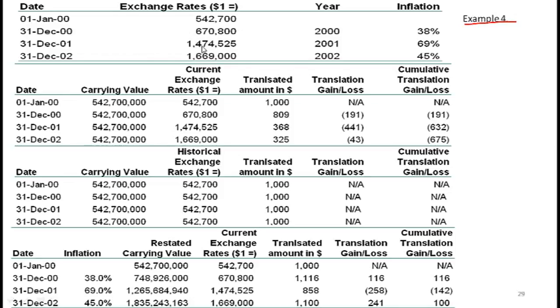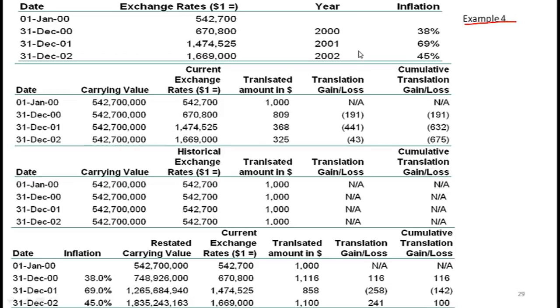You see the Turkish currency devaluing a lot, and we are also given the inflation rates for 2000, 2001, 2002. Pakistan's inflation rates look tame, but these were the inflation rates in Turkey between 2000 and 2002. So clearly very high inflation. So the question is, how should the US parent company account for assets, or in this particular case, one simple asset that it owns through its subsidiary in Turkey?